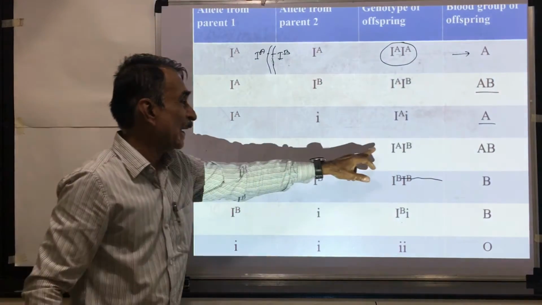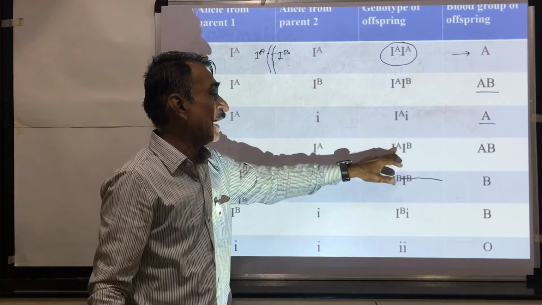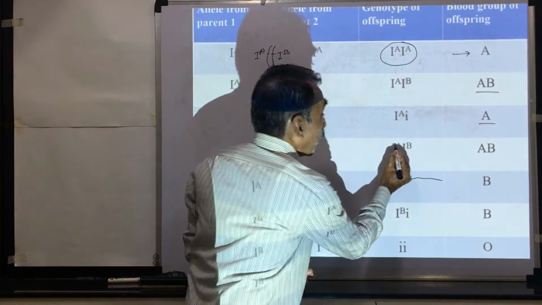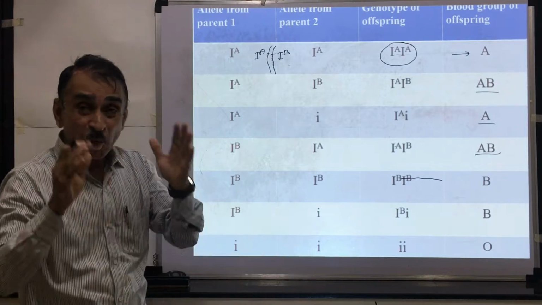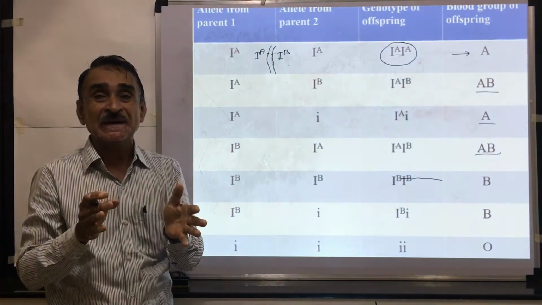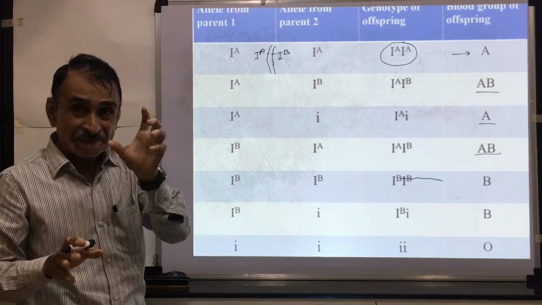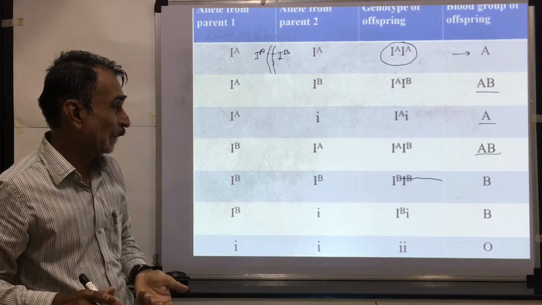If IB comes from one parent and IA comes from another parent, the organism has capital IA, capital IB. Both the genes are expressed, that's why this is AB. Both the genes are expressed independently. That's why this is called an example of codominance. In codominance, both the genes are expressed equally and independently.